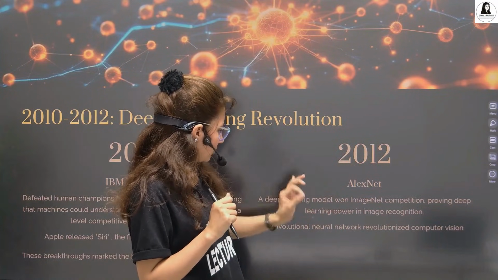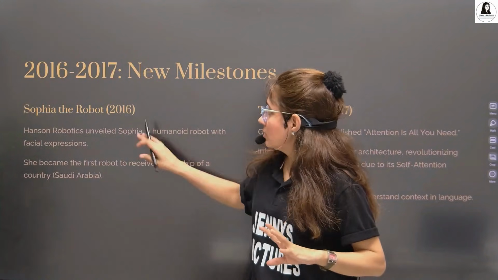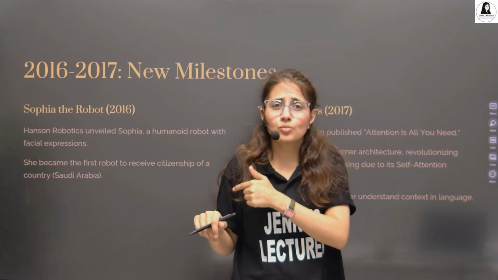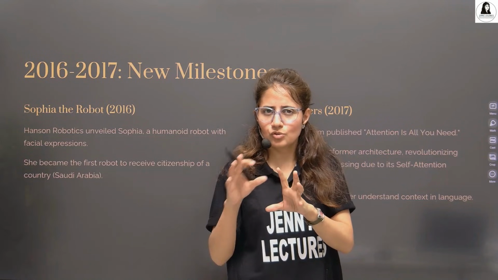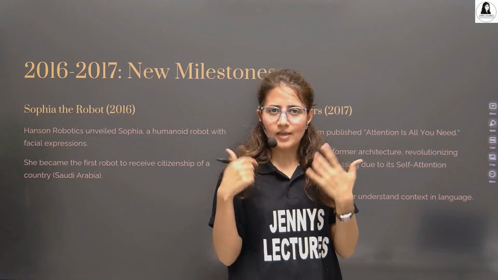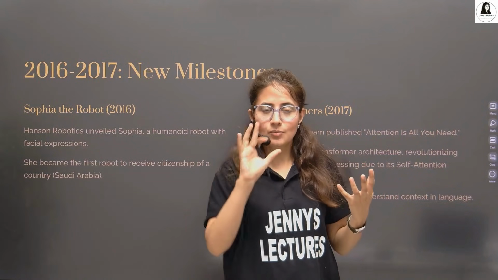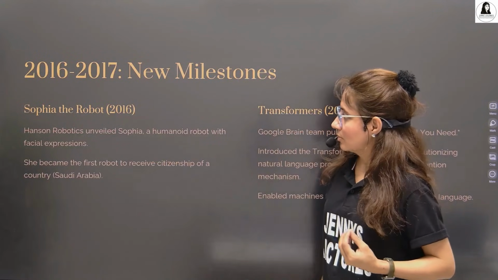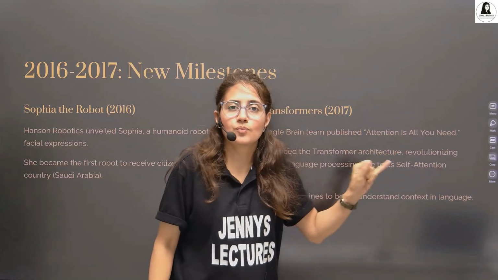So this was also a major milestone. After that, in 2016, I guess you have heard the news that the humanoid robot Sophia, the first robot citizen, got citizenship of Saudi Arabia. A human-like robot that could see and replicate emotions and respond accordingly came into the picture.